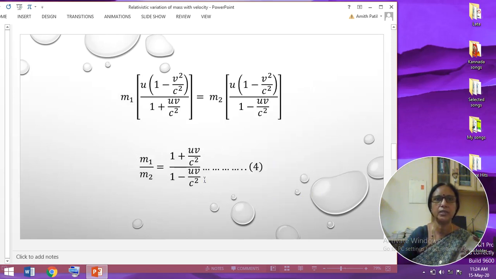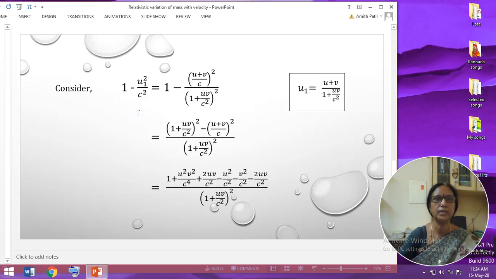So the next step is like this. Take the ratio of these two, that is m1 by m2. This equation becomes this, because the numerators are the same and get cancelled, leaving behind this expression. Call it equation number 4. Now consider 1 minus u1 square by c square. The u1 value we have like this, and you substitute it in this one. While substituting, I have taken this c square in this manner. Now again this becomes c square. It is not going to alter the expression.